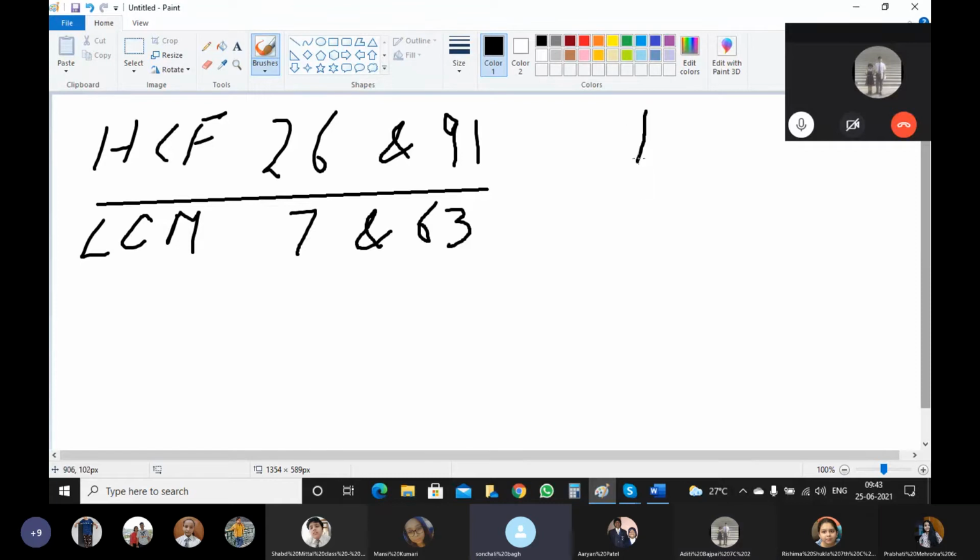Okay, HCF is 13, and what is the LCM? LCM is easy, it's oral. It's 63. LCM was oral, yes or no? If one number is a factor of the other, the greater number will become the LCM. Yes or no? Yes, ma'am. This is the rule. Understood?